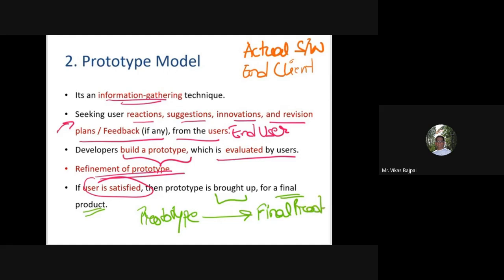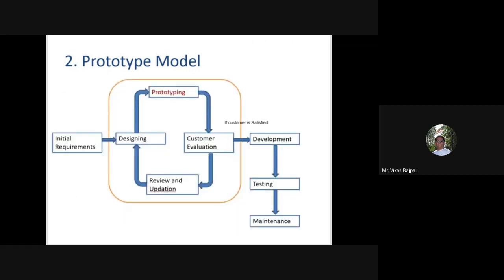So let's quickly see what the basic purpose is and how it looks. In this particular model, we are trying to feed this initial set of requirements. Once we get this initial set of requirements, we do the initial level of designing. Of course, designing requires planning as well.